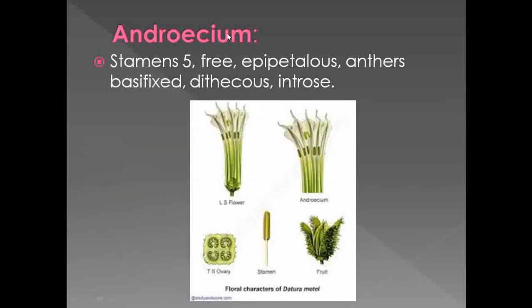Then next we see the androecium. Whenever we take the LS of the flower, here is the ovary, this one is the gynoecium, and these are the androecium attached to the petals. The stamens are 5, they are free in number, and they are epipetalous. Epipetalous means they are based on the petals.